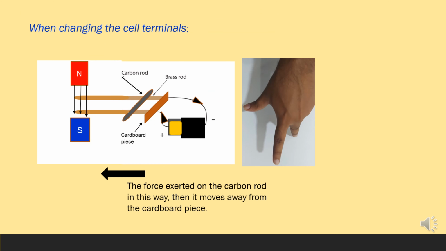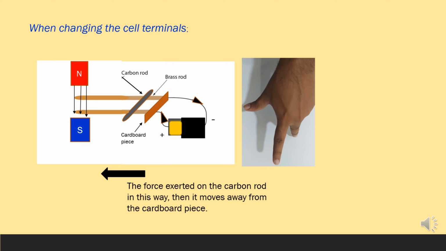Here is the same activity we discussed earlier, but changing the cell terminals to change the direction of current flow. Now the current flows in the opposite direction, and the conductor moves along the brass rod as earlier, but the direction is different. It's directed towards the magnet, or away from the cardboard piece.